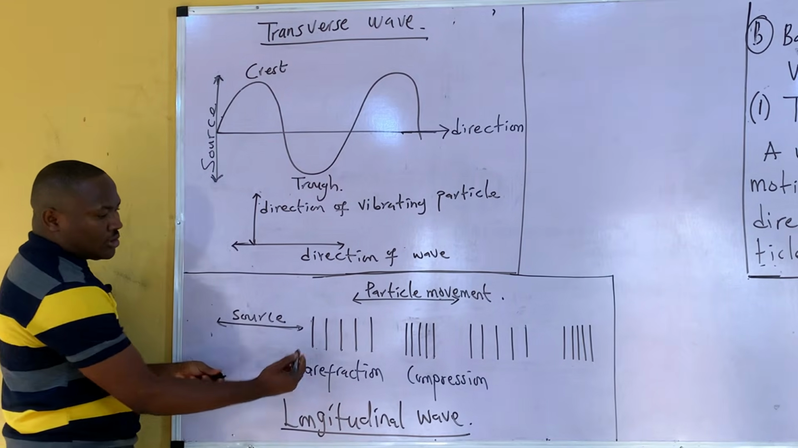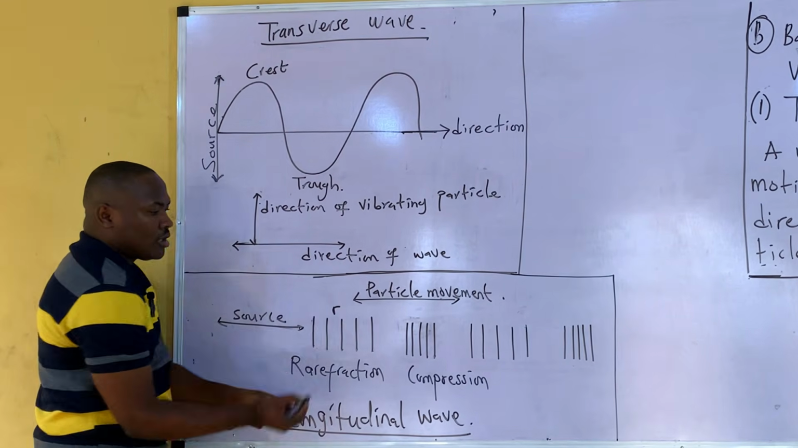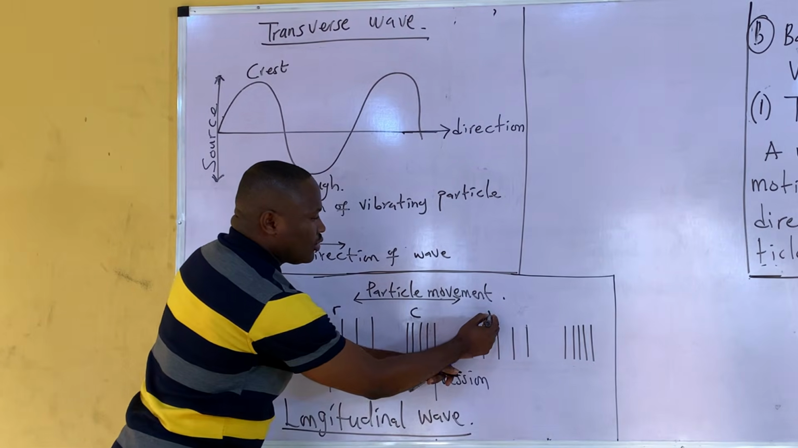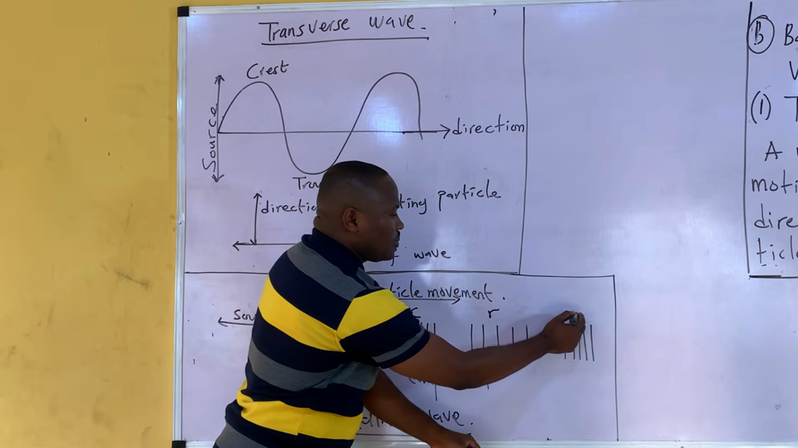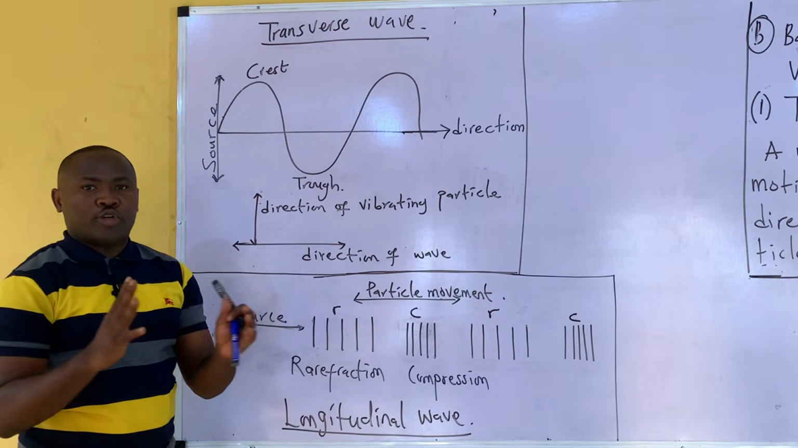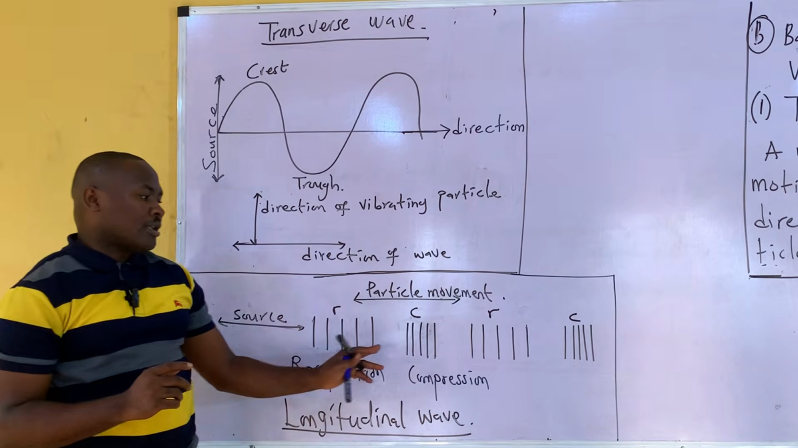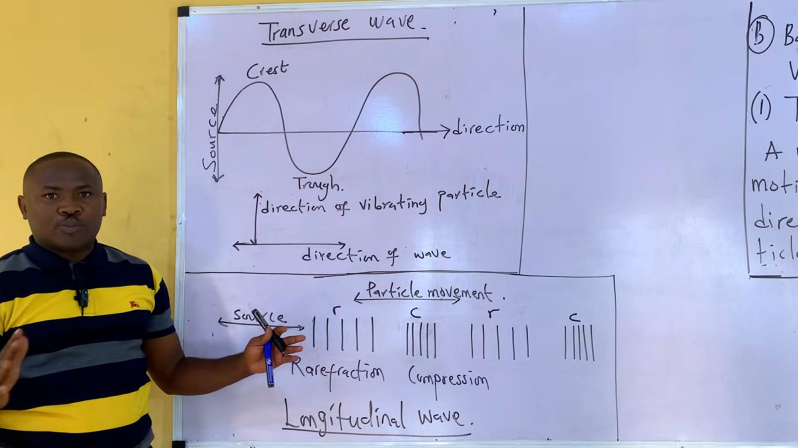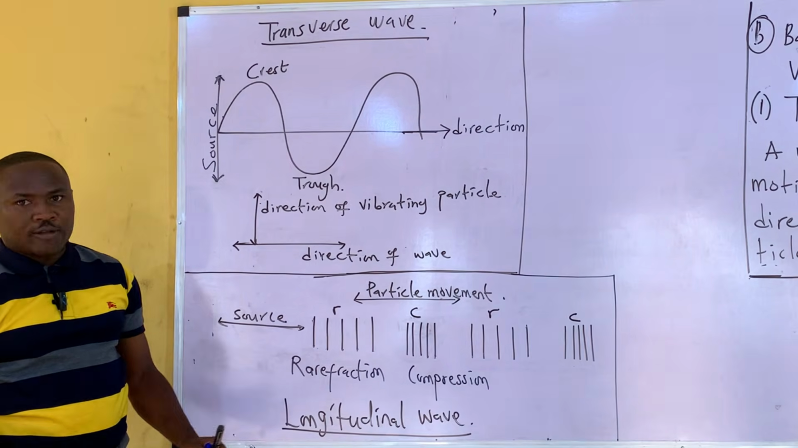So this region is a region of rarefaction. This region is a region of compression. This region is a region of rarefaction. Why is this place compression? The place where you have much pressure is referred to as compression, while the region where you have less pressure is referred to as rarefaction.